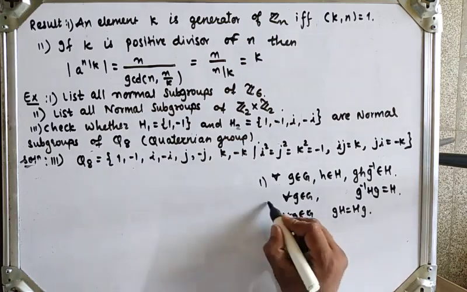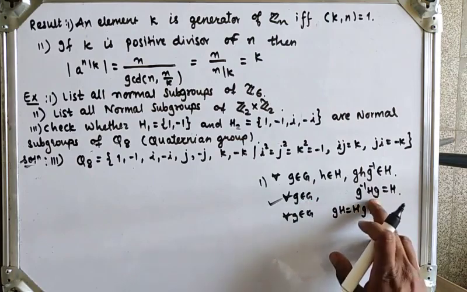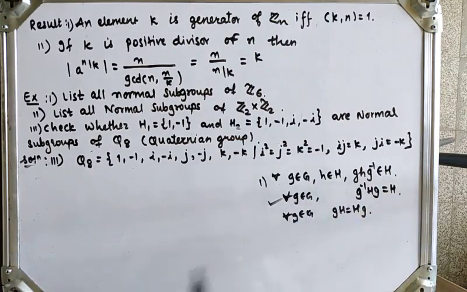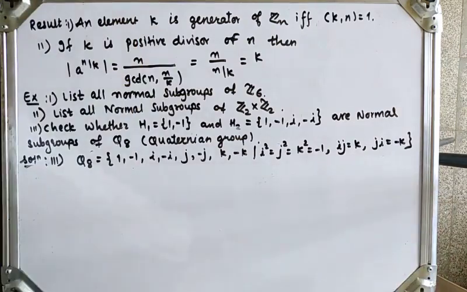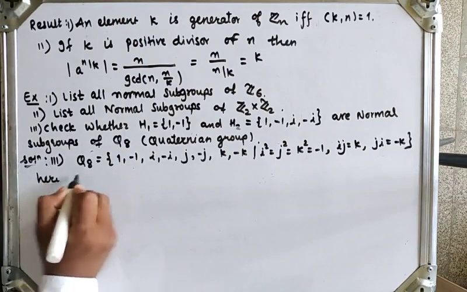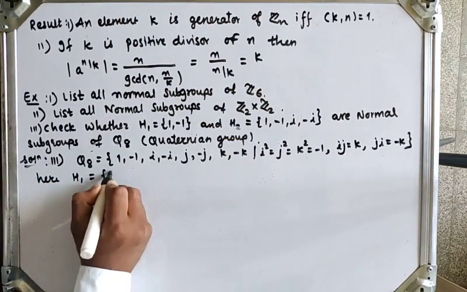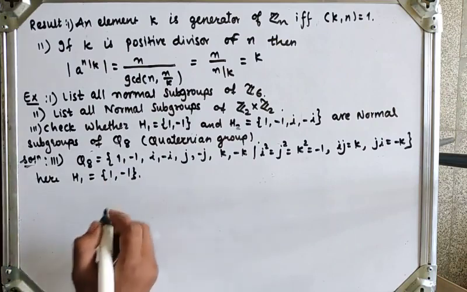Now we will check the second condition, for all elements of group G, we will check g inverse H g is equal to H. So let's see the example. What is given? H1 is equal to {1, -1}.